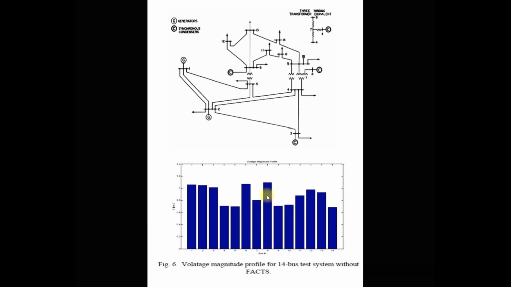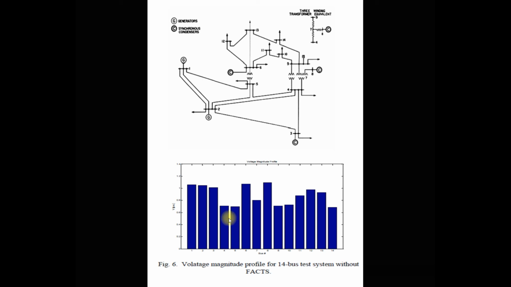Now we will understand how this SVS or SVC creates an impact on the voltage profile of a bus. So this is a 14 bus IEEE system, and this is the voltage profile without FACTS devices. 1 per unit voltage is the rated value at all the buses, but at some buses you can see that the voltage is below 1 per unit. It means these buses are the load buses. So you can see that buses 4, 5, 9, 10 and 14 have voltage below 1 per unit. So these buses are the load buses.